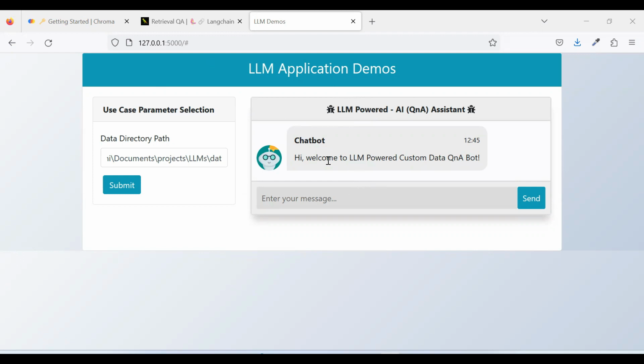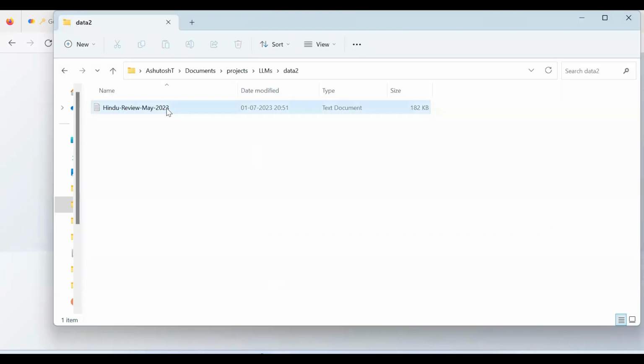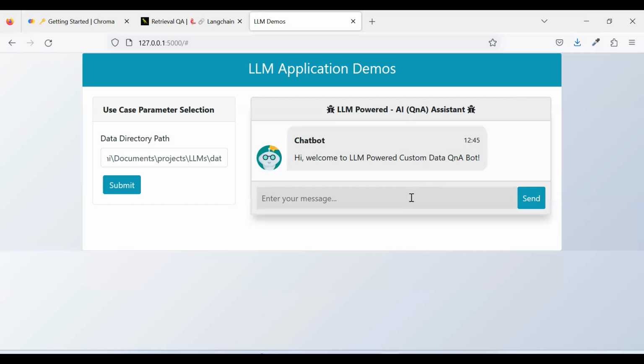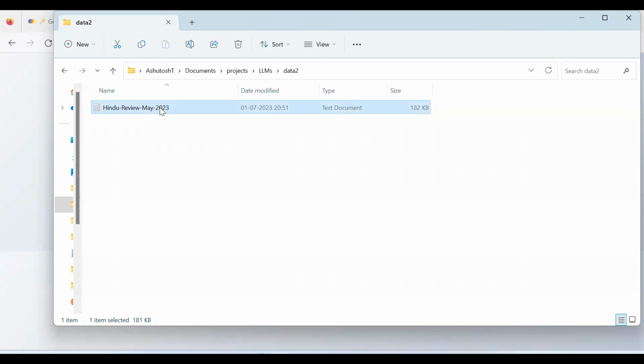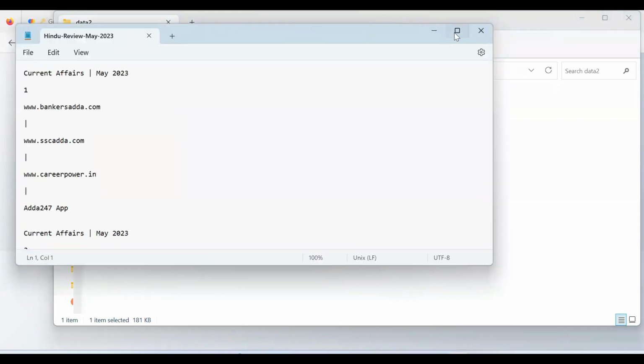Here, if you see, I have trained this Q&A bot with all the events which happened during my 2023. I have this data available with me. In this text data, I have trained this bot, and let's see if it is giving proper answers. In 2023, one of the main events was IPL. Let me first open it and show you how your data looks. This is in text format.